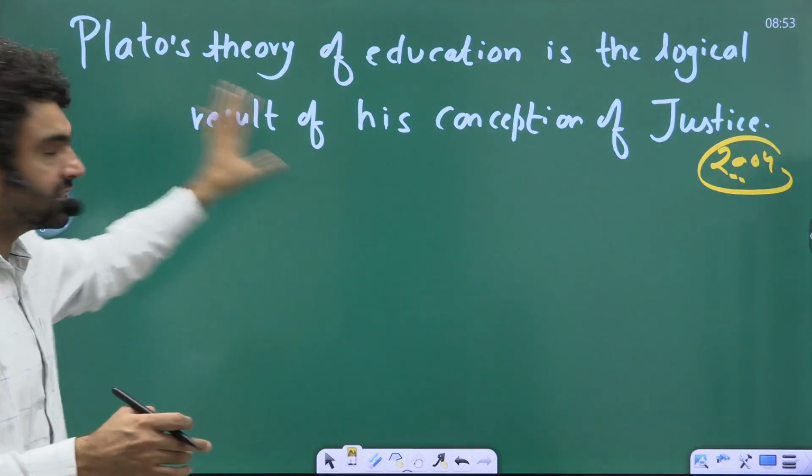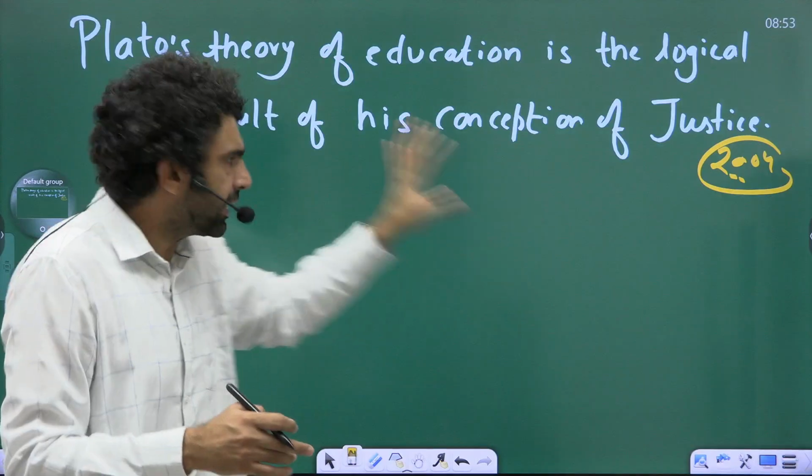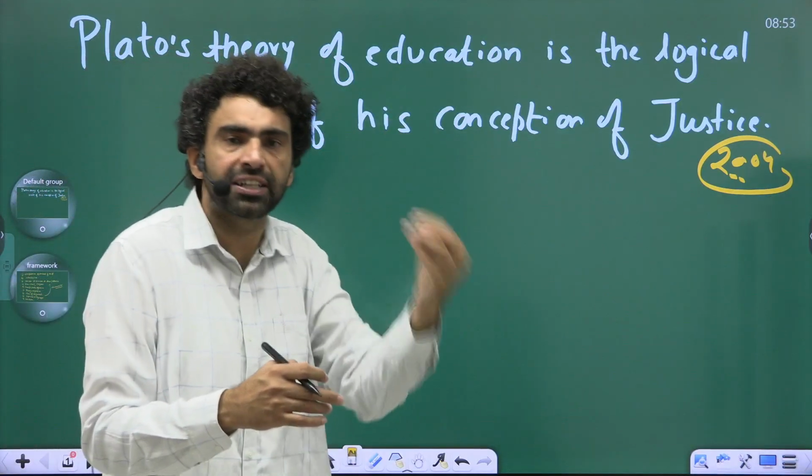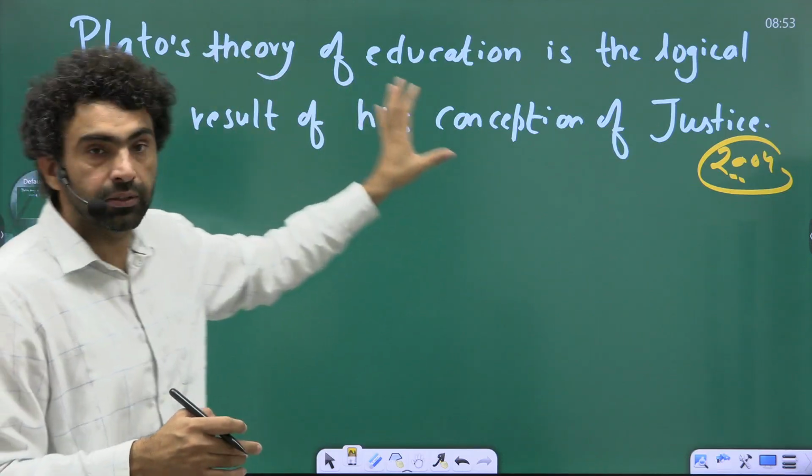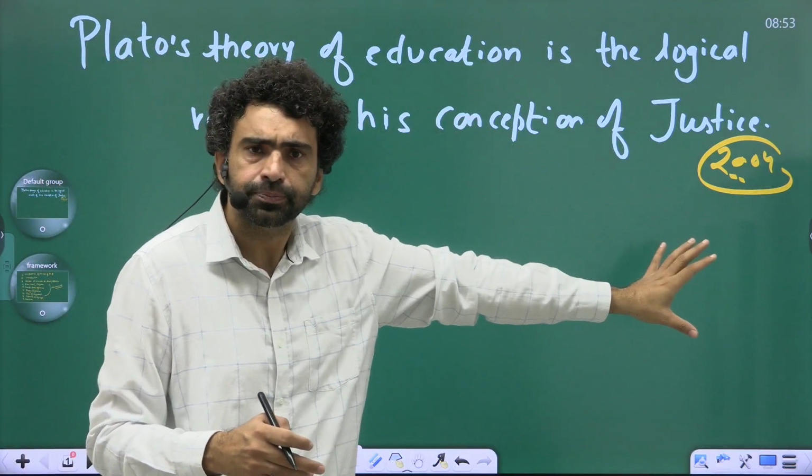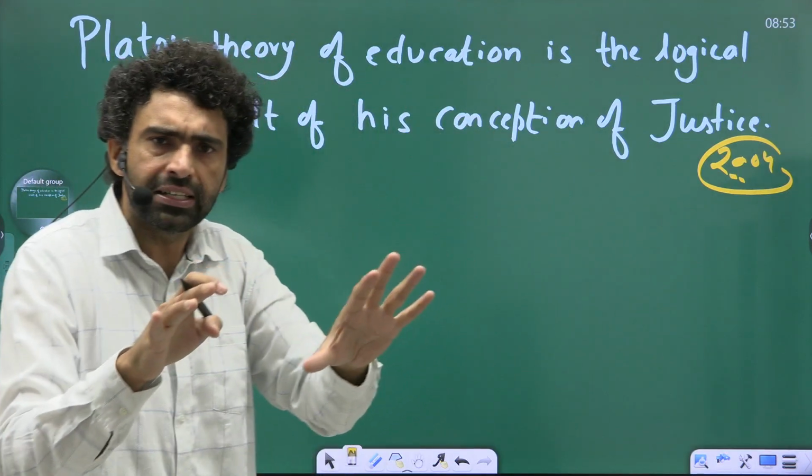And this will give the examiner the idea that the student is clueless. He or she doesn't know what he or she is supposed to write. Now this is a very clear question. Here you have to establish the logical connection between theory of education and the theory of justice. This is what is expected from you.